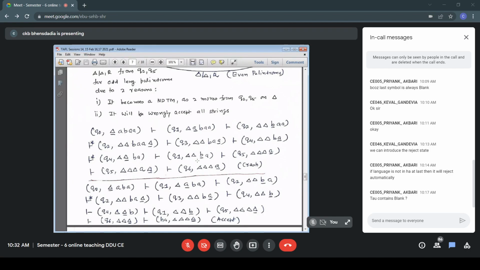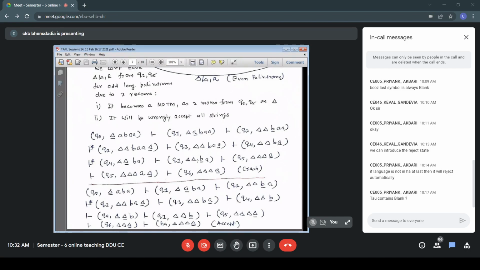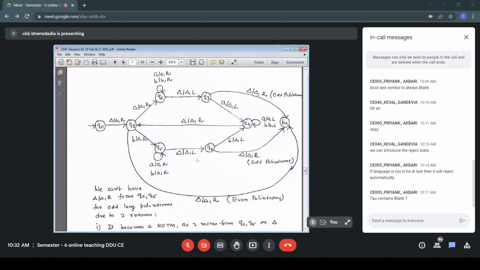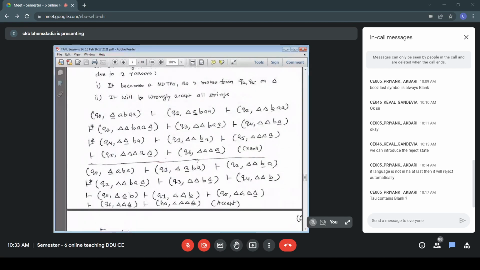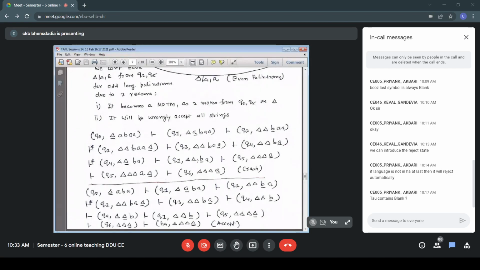Now Q6, blank is HA, blank, blank, R. So Q6, blank, that is HA, the bottom line HA, and this is blank, blank, R. So the leftmost configuration, we have 3 blanks. So that rightmost blank is blank, blank, R. One more blank after this blank. So we have 4 blanks, and this is the position of the read write head. Anyway, this doesn't matter. What matters is reaching HA, and we accept it.